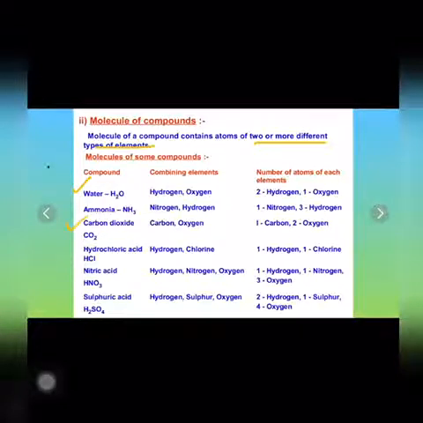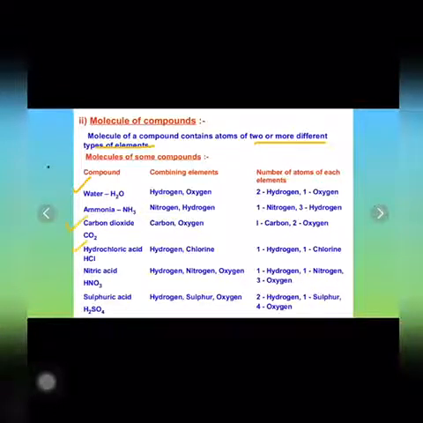The combining elements for carbon dioxide are carbon and oxygen, and when one carbon atom combines with two atoms of oxygen, then we get carbon dioxide. Let us see the example for hydrochloric acid as well. To form hydrochloric acid, we need one atom of hydrogen and one atom of chlorine. So when they both combine with each other, we get hydrochloric acid.